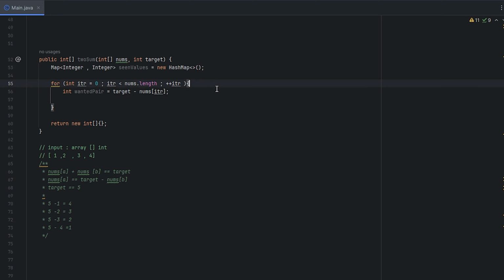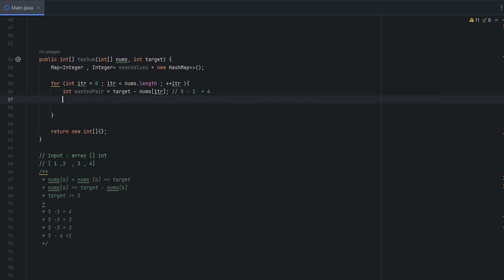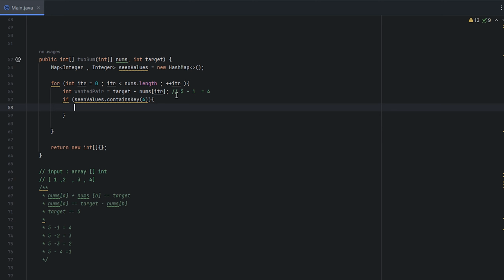The first time we run this loop, this will be 5, the target, minus 1, the first value at index 0, which is 4. Then we check if 4 exists: seenValues dot containsKey. We're going to see if the value we want exists. Oh wait, sorry, not 4, wantedPair. So seenValues.containsKey wantedPair. There we go.